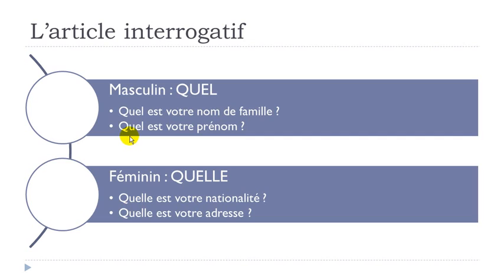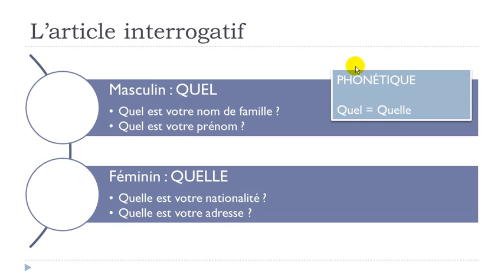So, let's repeat them. Quel est votre nom de famille? Quel est votre prénom? Quelle est votre nationalité? Quelle est votre adresse? Okay. So, remember one thing for the phonetics, okay, the way to pronounce them. Quel, masculine form here, will be pronounced exactly as the feminine form here. Quel. So only one sound, okay?